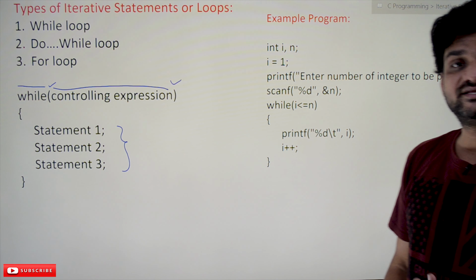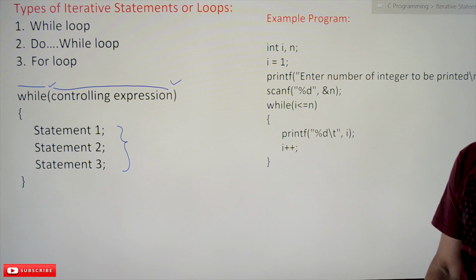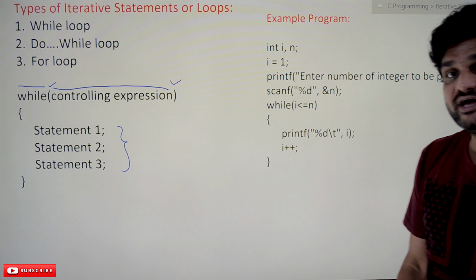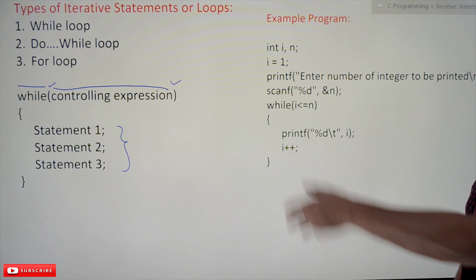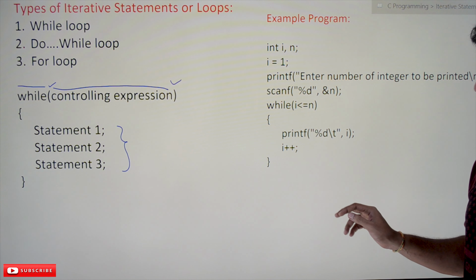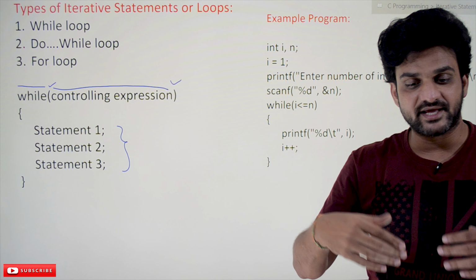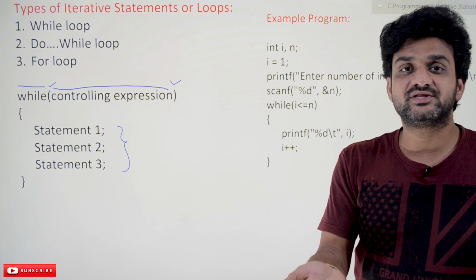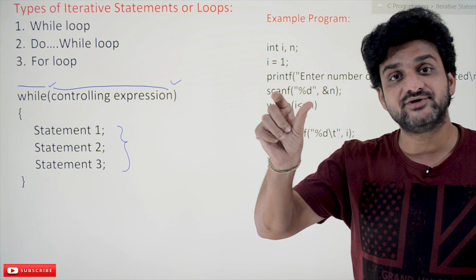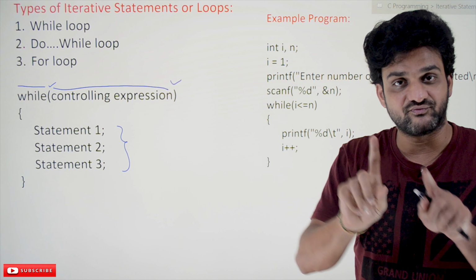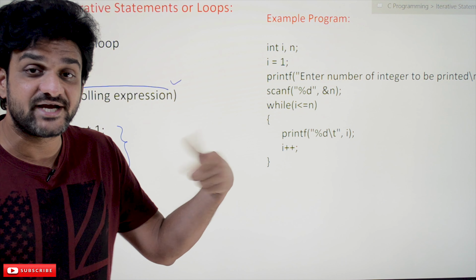Let's try to understand the concept of while loop by using an example. How the job will get repeated by using the while loop, that we will try to understand. This is a programming example. In this example, we are trying to print the integers from 1 to n. That n is given by the end user. If he wants to print the numbers from 1 to 100, that n value is what we call the maximum value. All the numbers from 1 to 100 have to be printed. That is what we call a repetitive job.